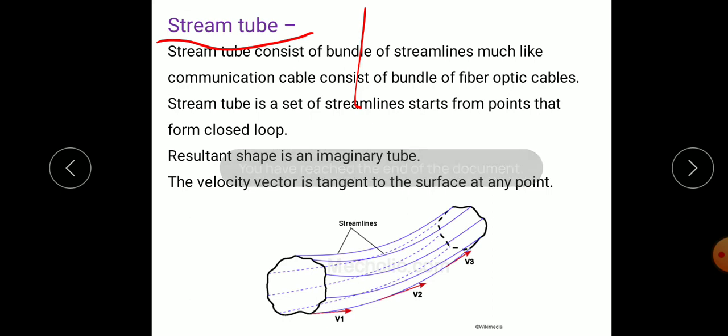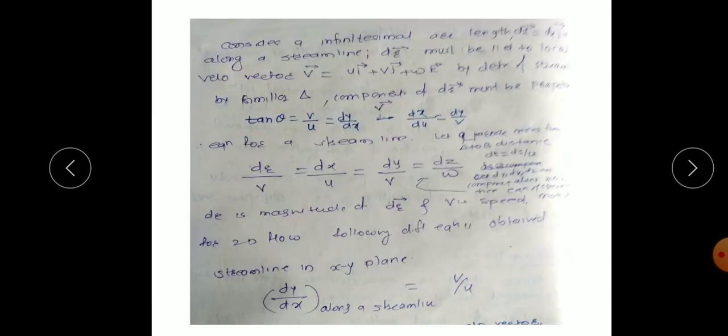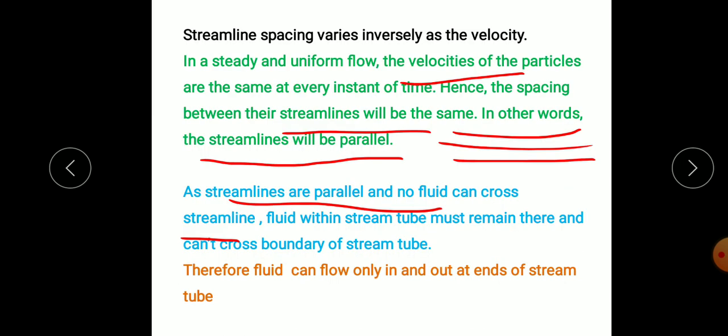Streamlines are parallel and no fluid can cross them. Therefore fluid within the stream tube must remain there and cannot cross the boundary of the stream tube. Fluid can only enter and leave the stream tube from the ends.